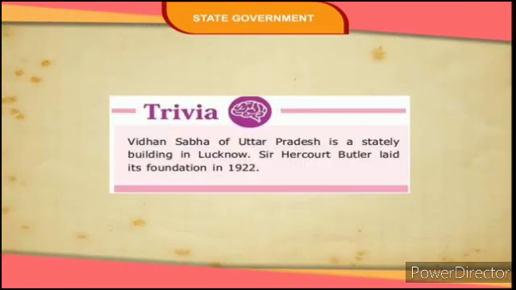Trivia: Vidhan Sabha of Uttar Pradesh is a stately building in Lucknow. Sir Harcourt Butler laid its foundation in 1922.